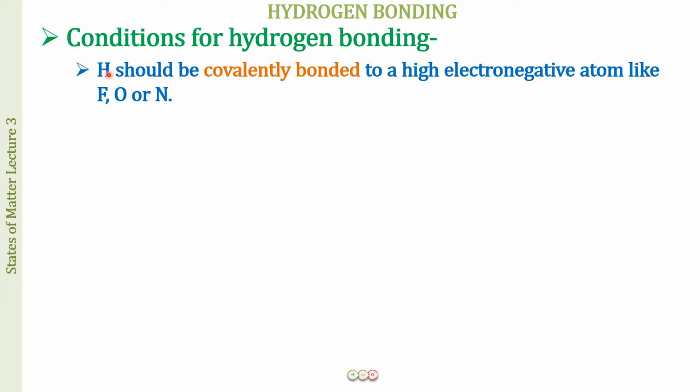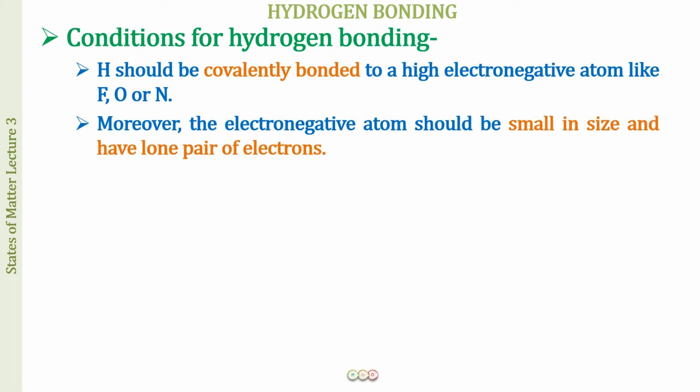Now, one thing that you can ask me is that nitrogen and chlorine have similar electronegativity values. Why is it that we have not included chlorine in this list? Chlorine is also an electronegative atom, with electronegativity similar to nitrogen, but yet we say that hydrogen covalently bonded to fluorine, oxygen or nitrogen participates in hydrogen bonding. For this you have to understand the second condition.